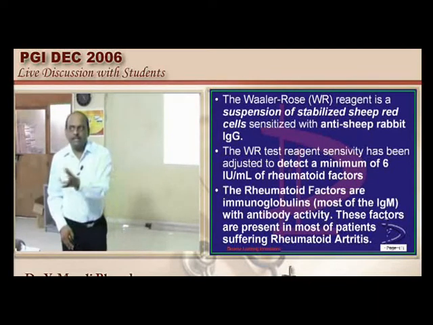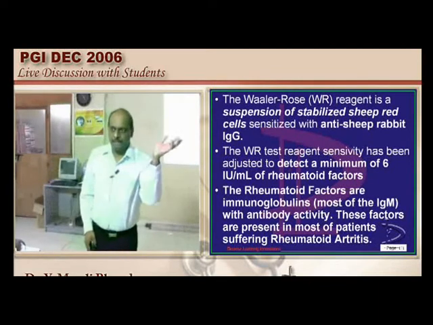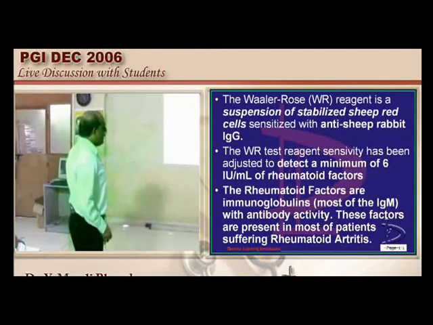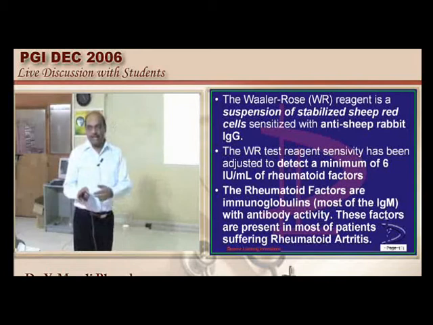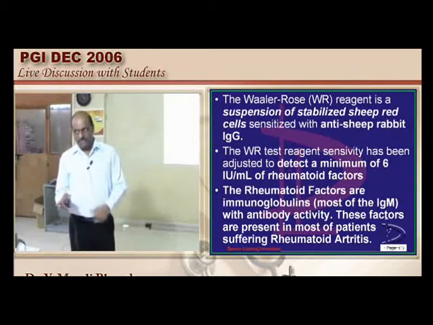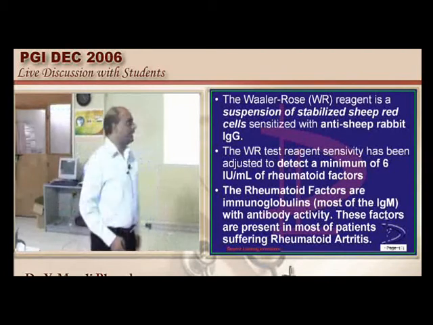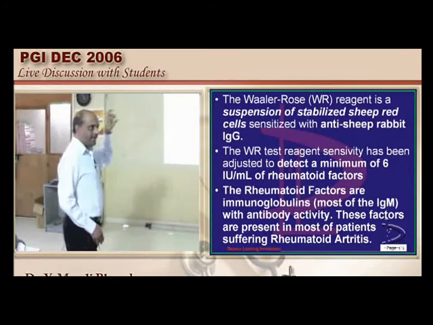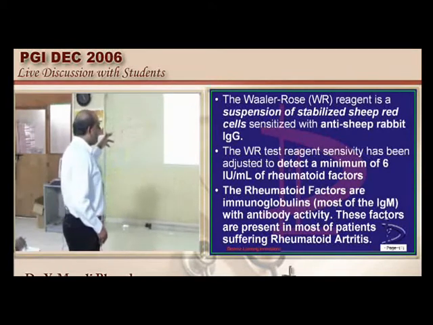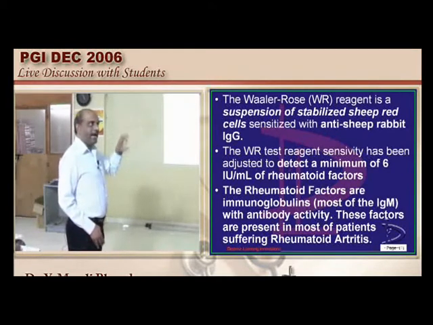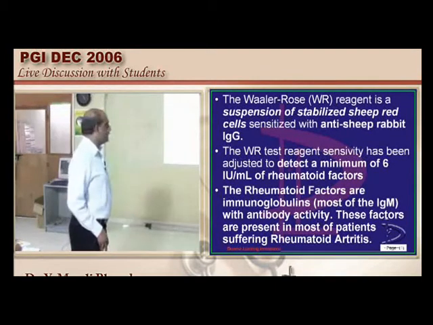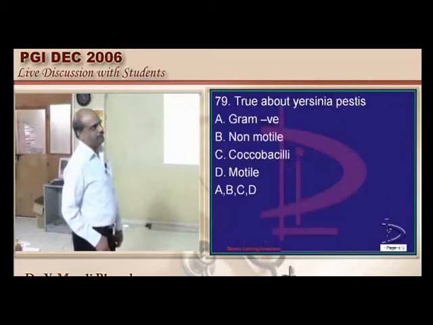Now, how do you describe the so-called rheumatoid factor, doctor? There are IgM antibodies which are directed against the IgG, which need to be recognized, and these IgM rheumatoid factors are identified by the pre-sensitized RBCs of the sheep which are sensitized by the IgG of the rabbit. That is what is done in the case of the Rose-Waller's test.